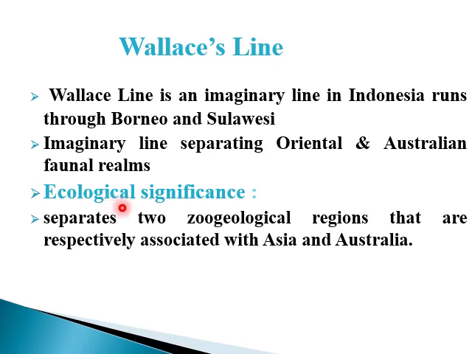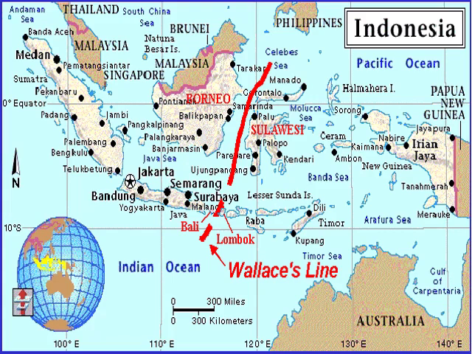If we talk about the ecological significance, there are two zoogeographical regions that are respectively associated with Asia and Australia. Here you can see the Wallace line.